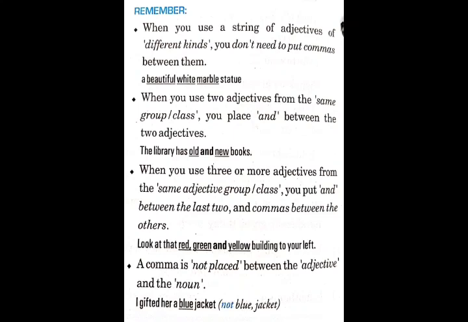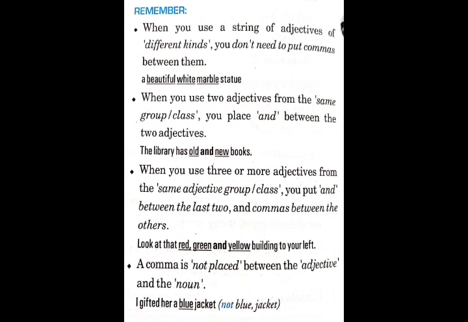When we use three or more adjectives from the same class, then we put and between the last two and commas between the others. For example, look at the red, green and yellow building on your left. Here all three are colors, they belong to the same class or group. So between the first two we have put a comma, and between the last two we have put and.